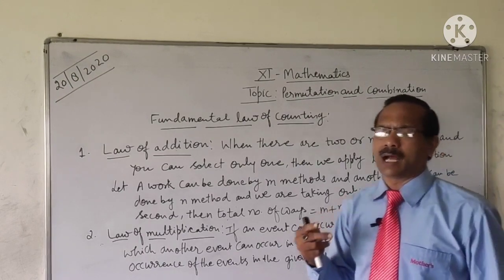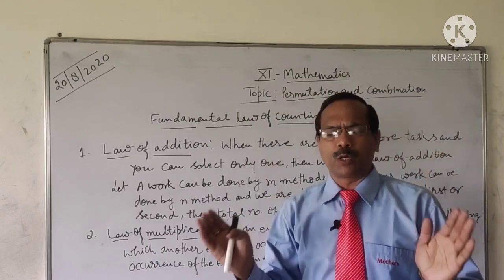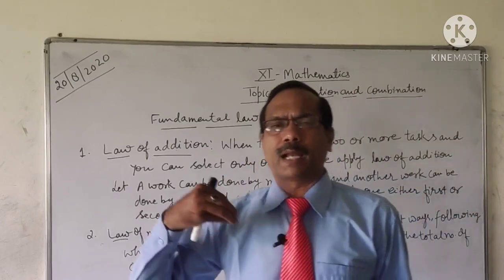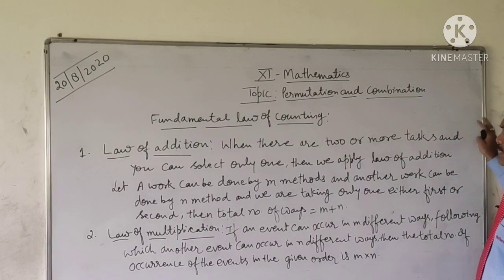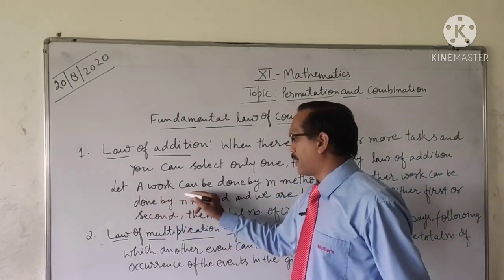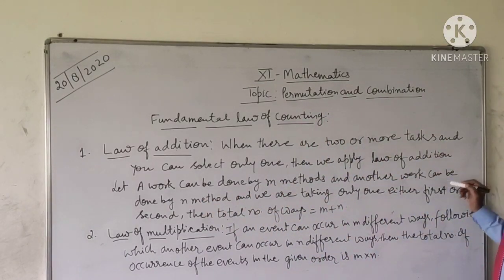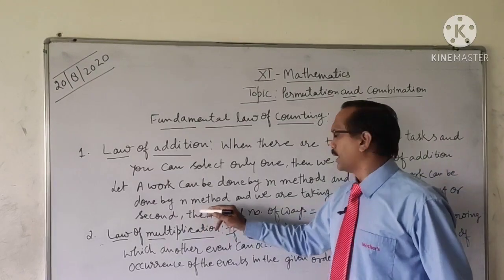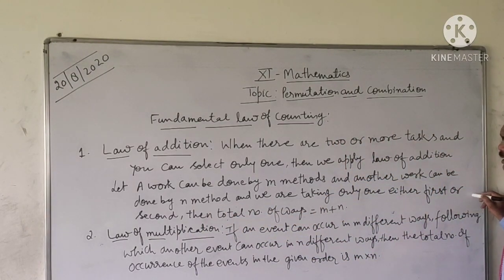Whenever there are two or more tasks and we are going to select only one, and we have so many choices, then the total number of ways can be obtained by the law of addition. See, let a work be done by M methods and another work by N methods, and we are taking only one, either first or second.